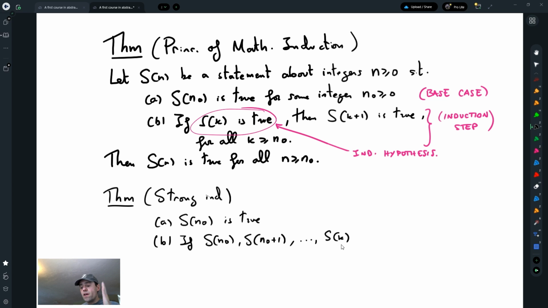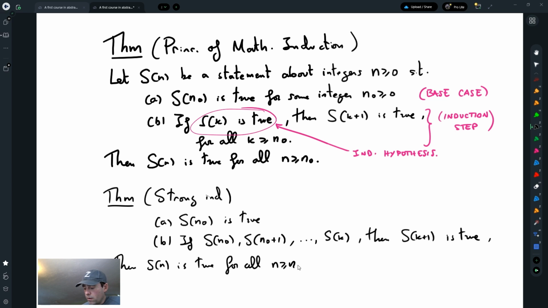Every time it's true from n0 up to k, then it is also true for the k plus 1 case. Then S(n) is true for all n bigger or equal to n0. That's strong induction, and that is also a consequence of the axioms.